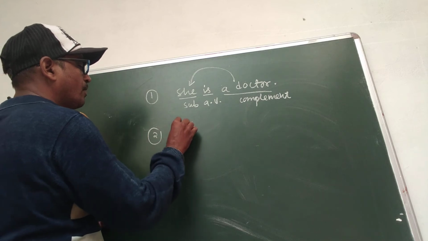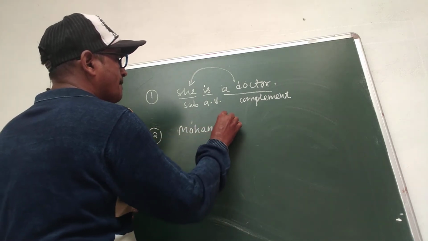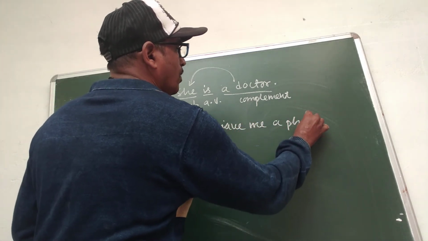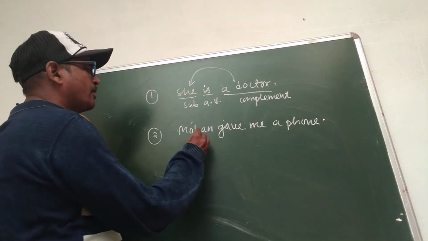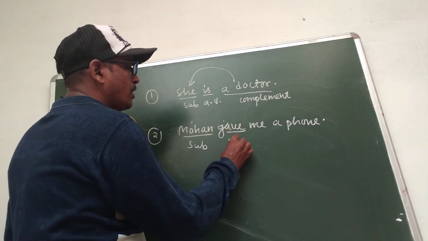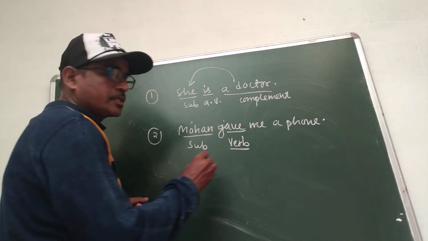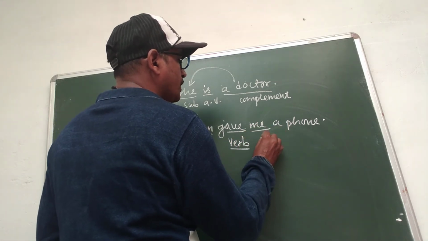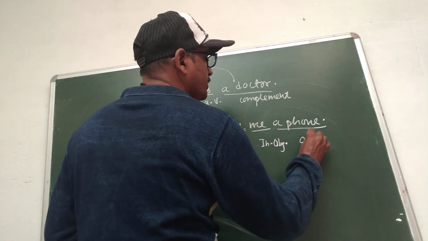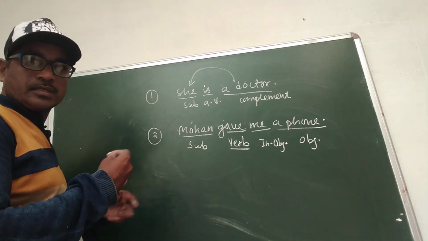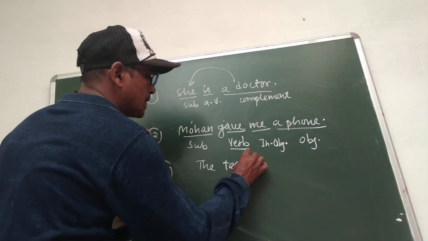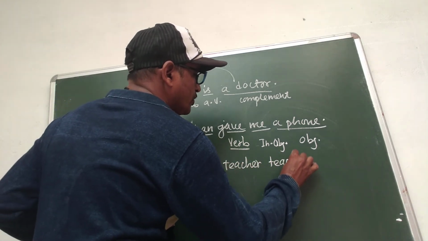Number two, Mohan gave me a phone. Here Mohan is the subject, gave is the verb, and me is the indirect object. Next, the teacher teaches us.